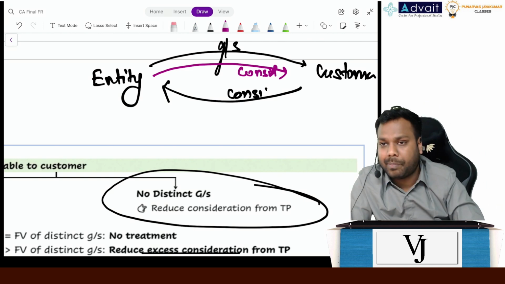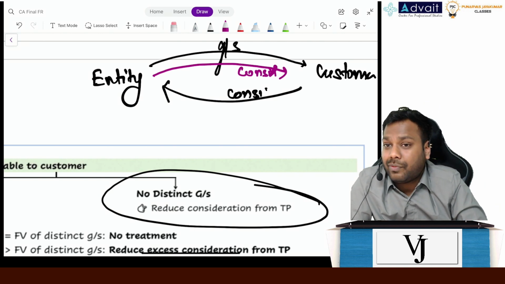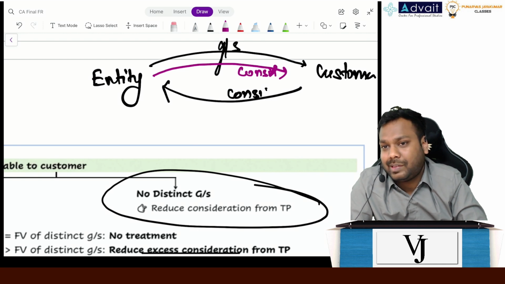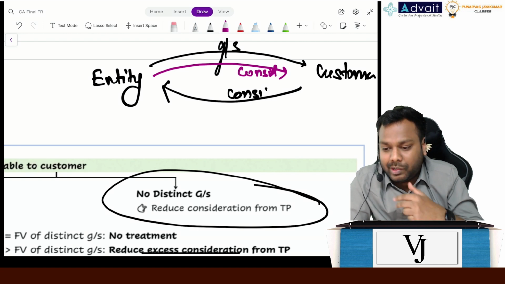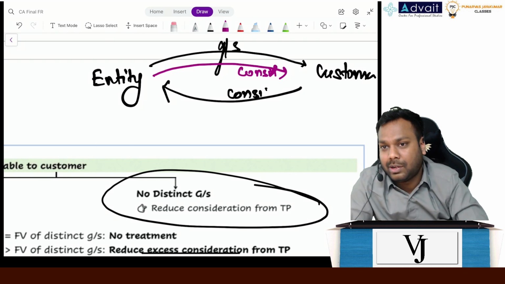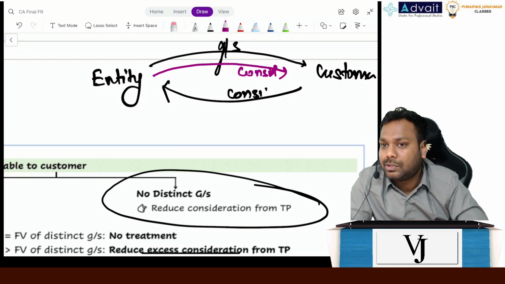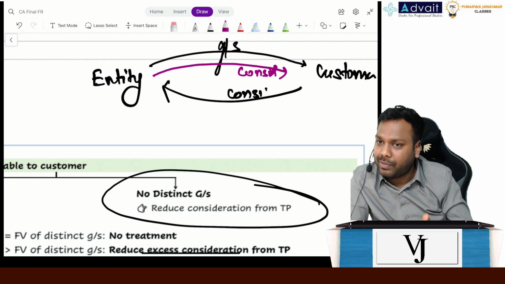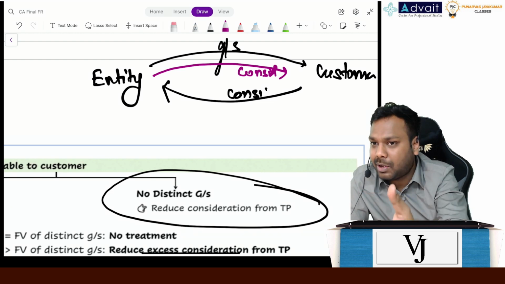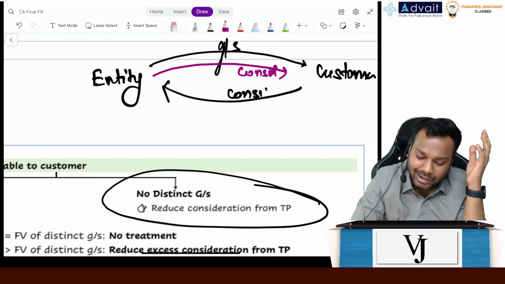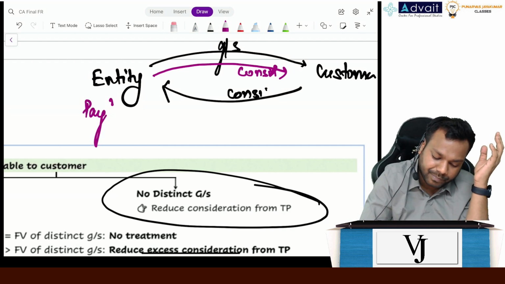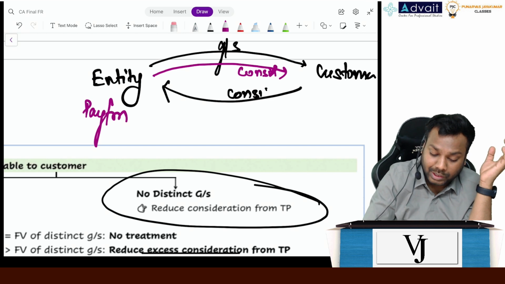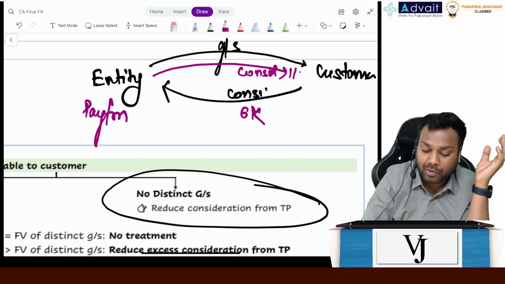Now, I will give you an example. You purchased a flight ticket from Paytm costing rupees 6,000. Paytm gave you an instant discount or cashback of 1,000. What is your cost? 5,000. Me as Paytm, what is my revenue? 5,000. I collected 6,000 and gave an instant cashback of 1,000.